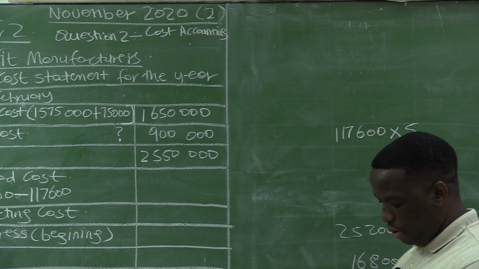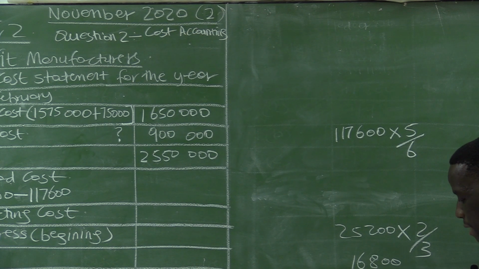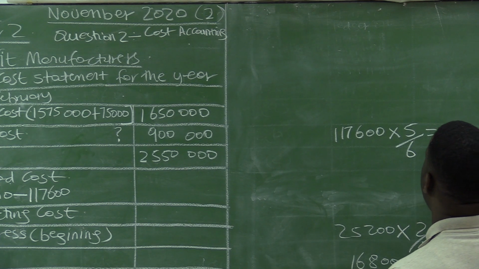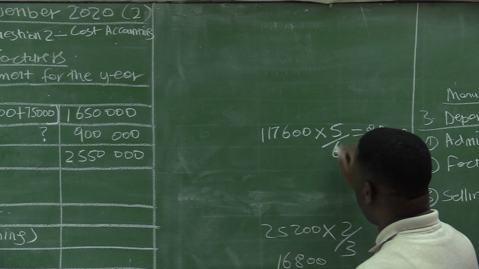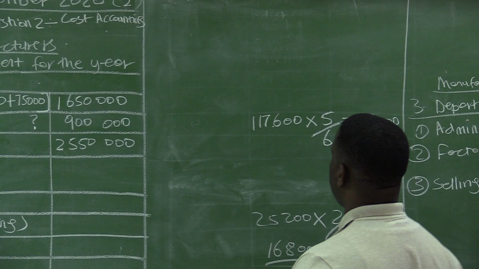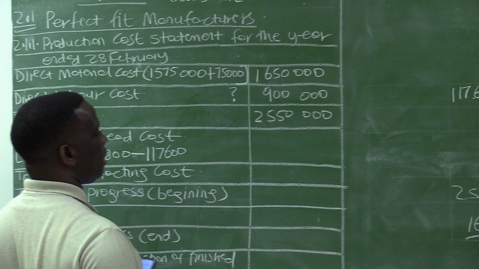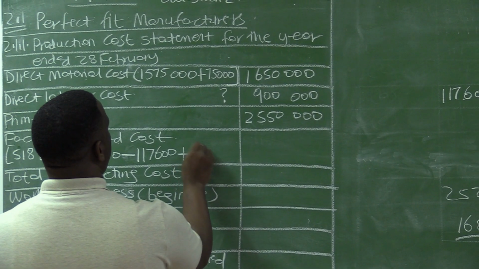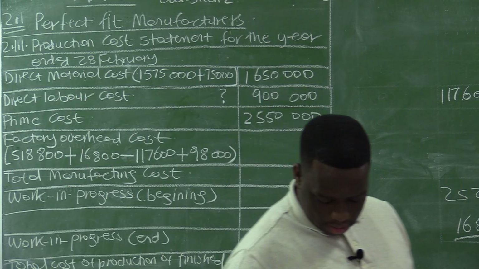I think this money, because it was calculated using 6, it will go down a little bit. So 117,600 multiplied by 5/6. That's 98,000. So the correct amount is 98,000. We are multiplying with the correct amount, and we are dividing by 6, because this 117,600 is represented by this 6. So we are taking out the 117,600, and we are now adding the correct amount, which is 98,000. So now the error has been corrected.